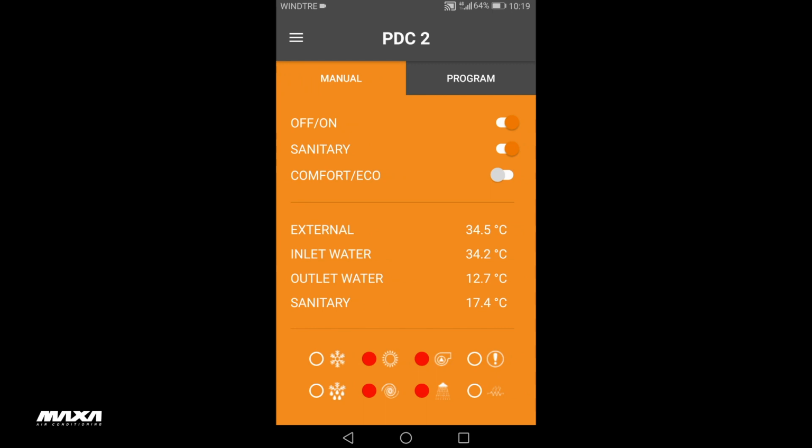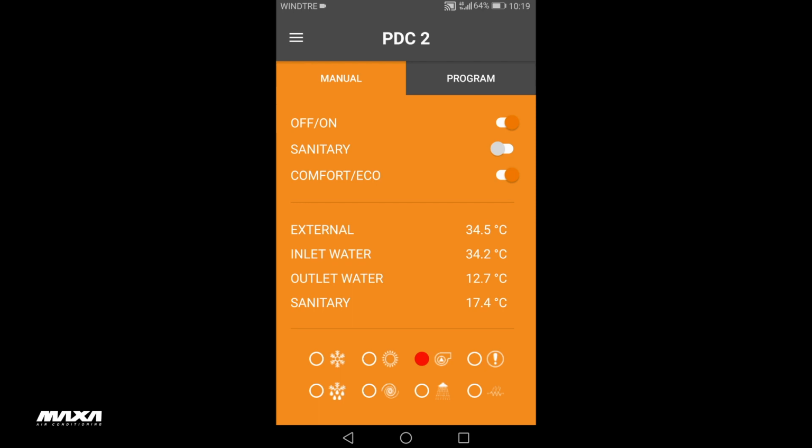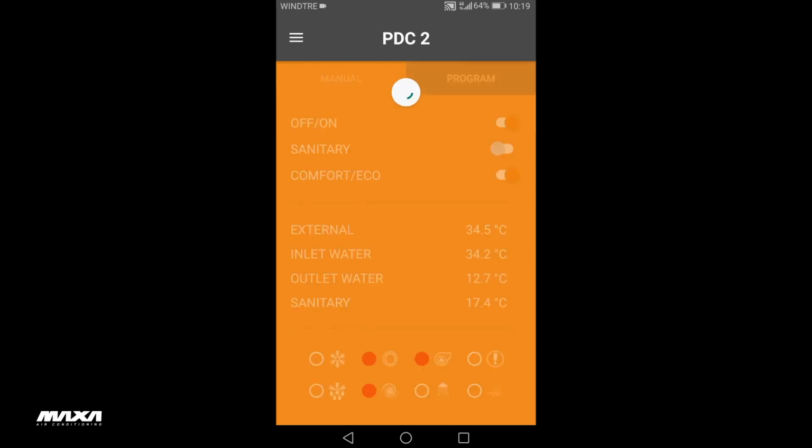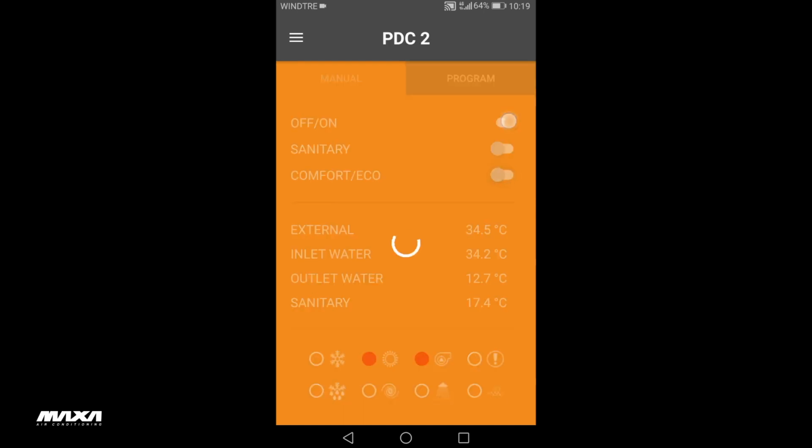From the heat pump screen, you can set the status on or off, enable or disable the sanitary mode, or change the set point choosing between comfort and eco. The LED in the lower part of the display shows the mode in which the machine is set, the status of the circulator, defrosting in progress, compressor status, domestic hot water production status, and heater activation status.